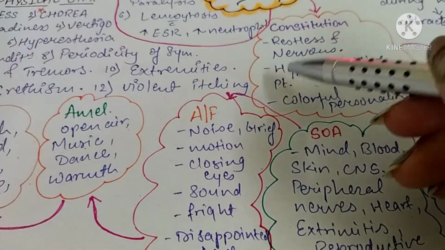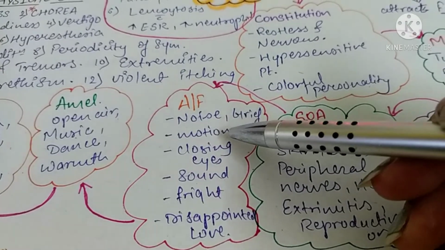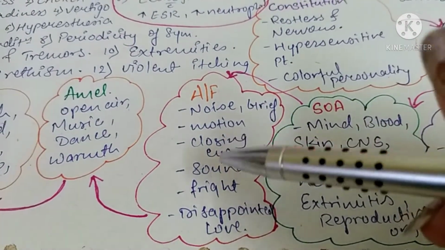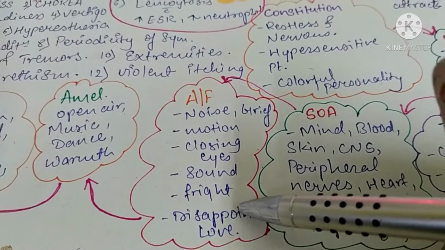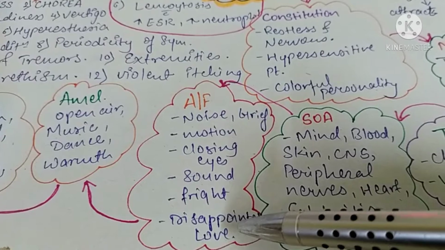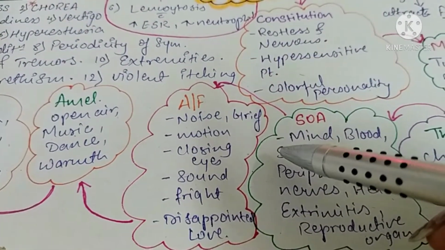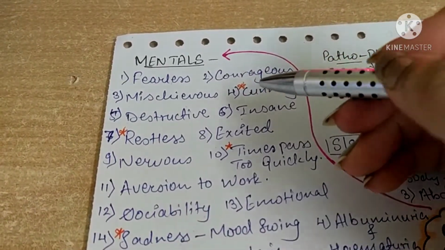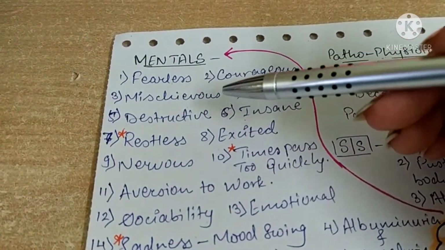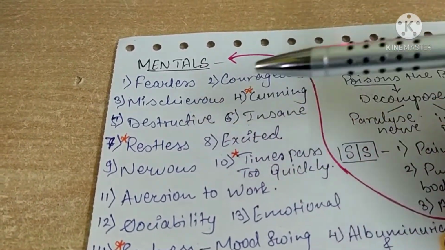The aggravations are from noise, grief, motion, closing eyes, sound, fright, and disappointed love. So this disappointed love is seen in all the animal group remedies. So this is also present in the spider group. Okay, so mentals of spider group are fearless, courageous. They are very mischievous persons, cunning, destructive, and deceptive.